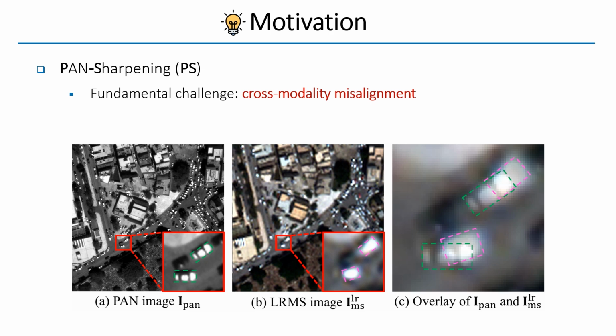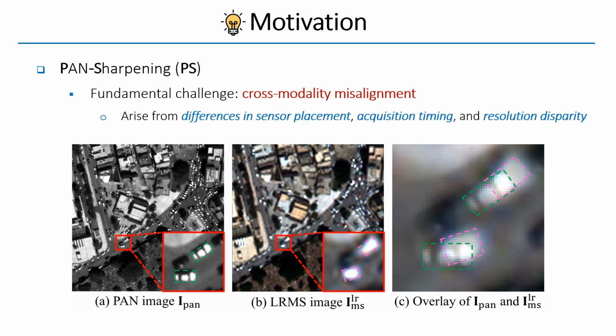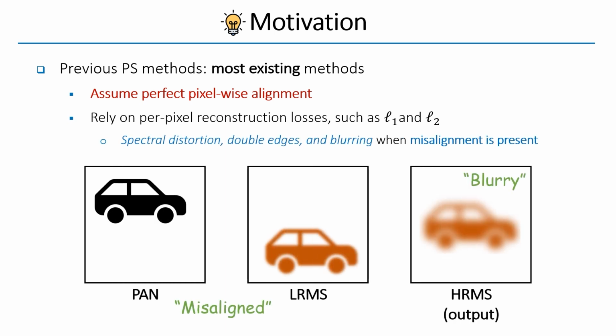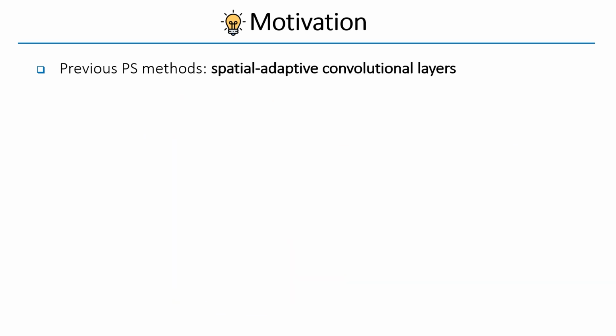However, a fundamental challenge in this process is cross-modality misalignment, which arises from differences in sensor placement, acquisition timing, and resolution disparity. Most existing pan-sharpening methods assume perfect pixel-wise alignment and rely on per-pixel reconstruction losses, such as L1 and L2, leading to spectral distortion, double edges, and blurring when misalignment is present. Real-world PAN-MS pairs often exhibit spatial misalignment, leading to spectral distortion and double-edge artifacts.